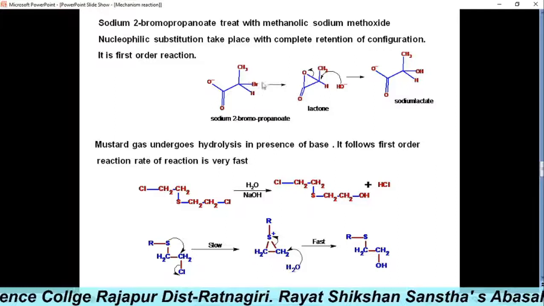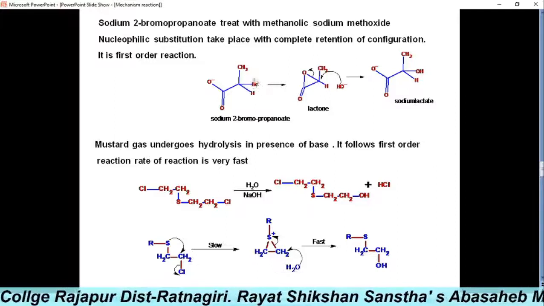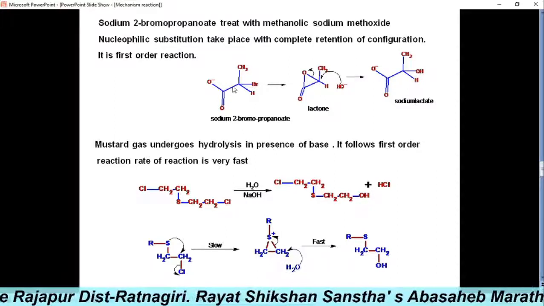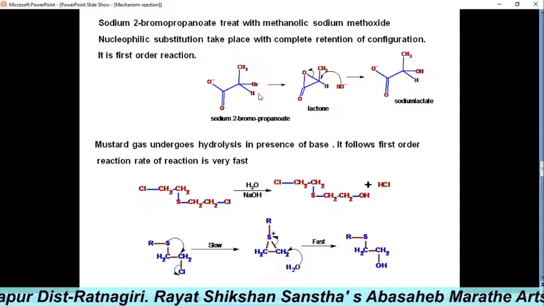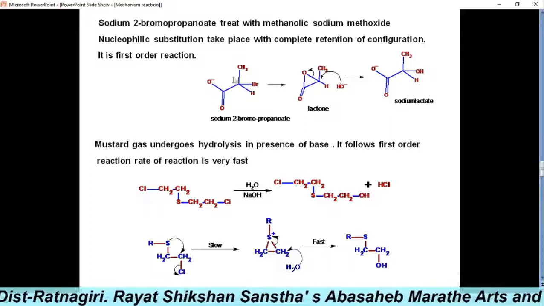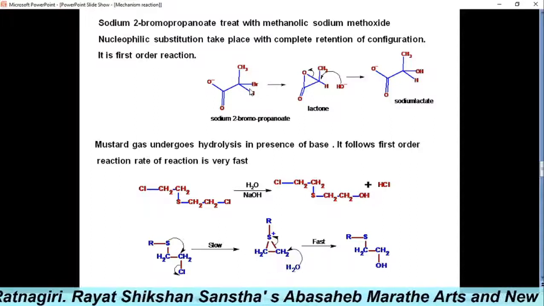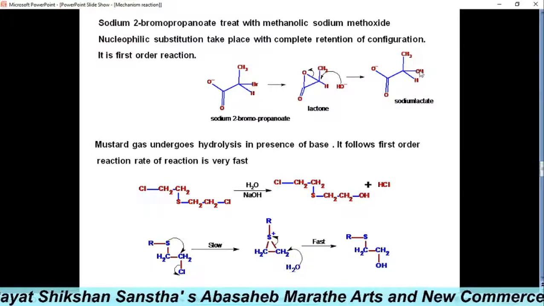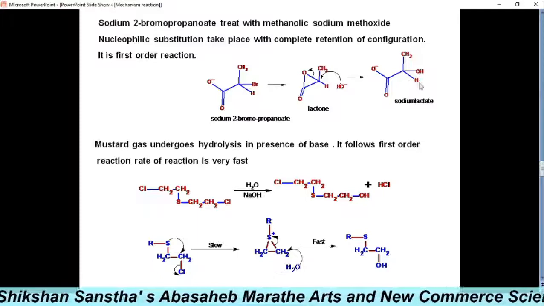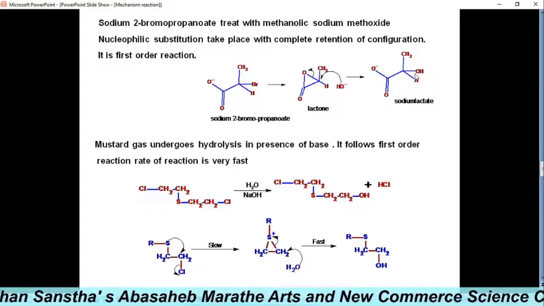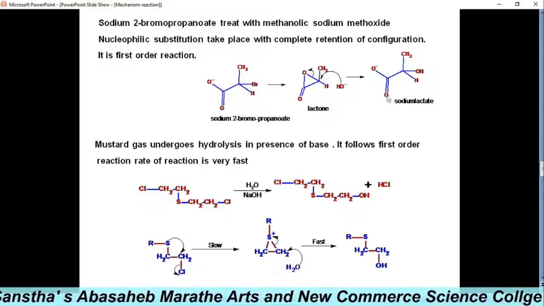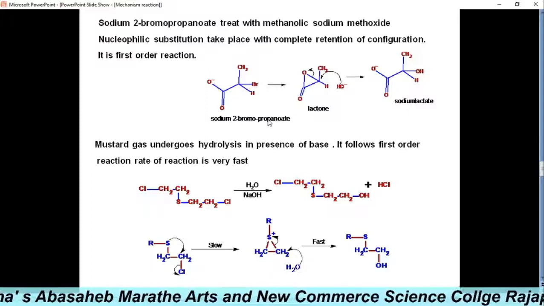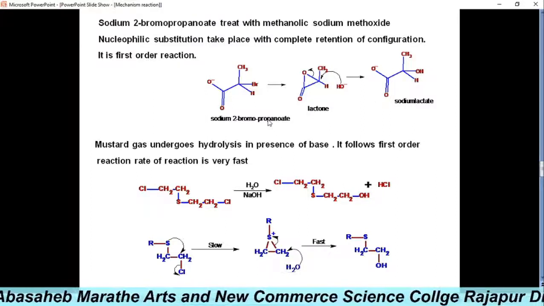So what is this configuration? Bromine is first, this side is second, this is third, and this is the fourth. We have seen that the configuration is R. In the product it is also first, this is second, this is third, this is fourth, and the configuration is R. So R and R: retention of configuration is observed.